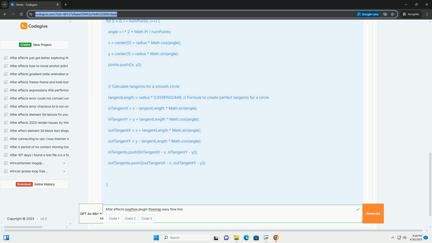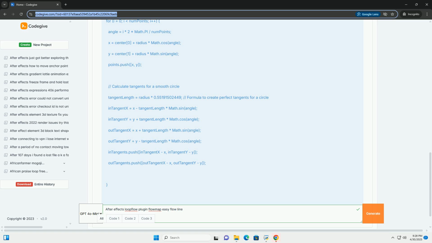It calculates the in and out tangents to create a smooth, continuous curve. Finally, it uses the createPath function to generate the path data. Now apply Loopflow to your particle_precomp layer and select this layer as the source. Don't forget to adjust speed, rotation, and loop duration to get your desired look.